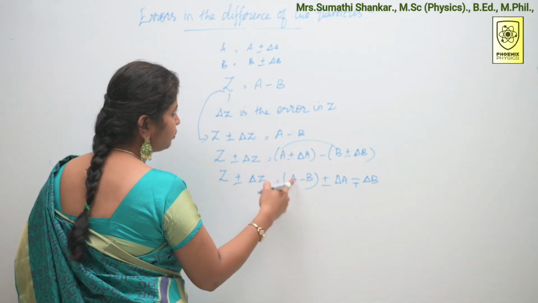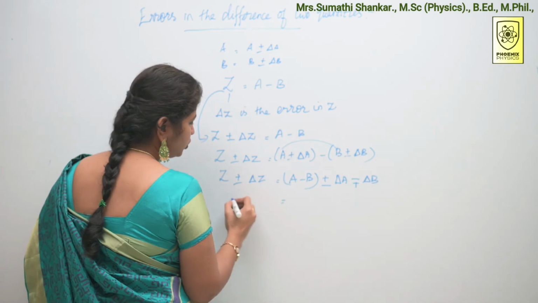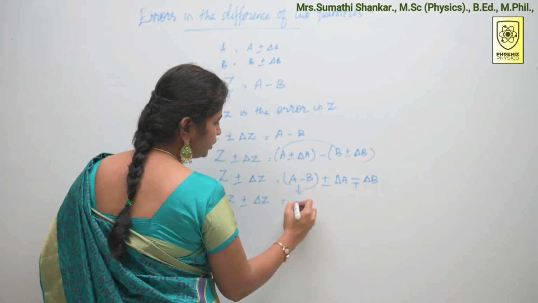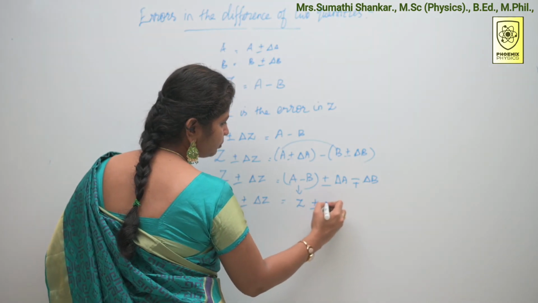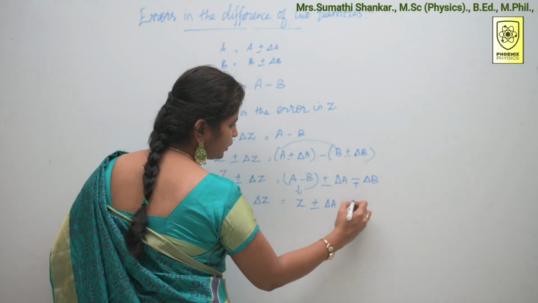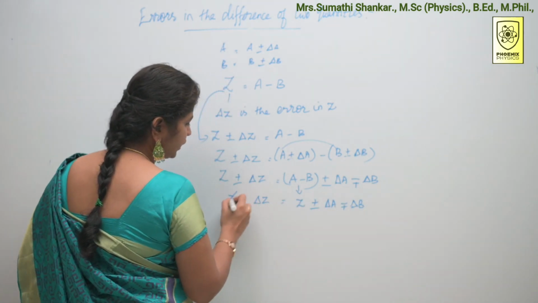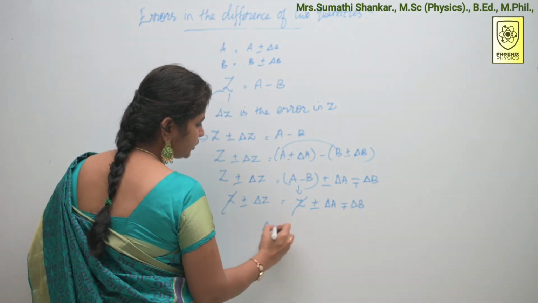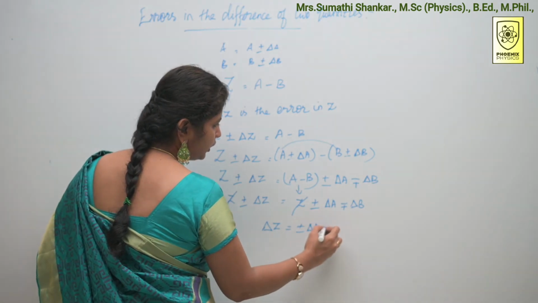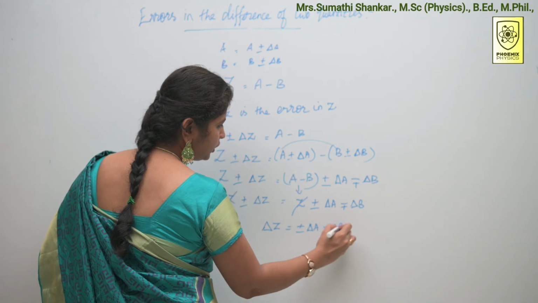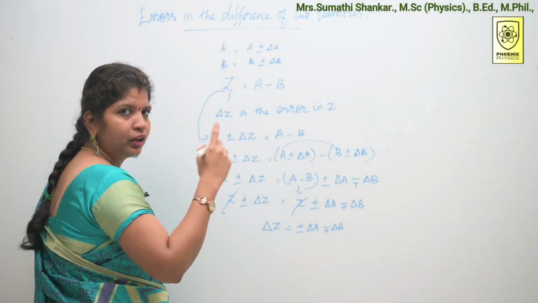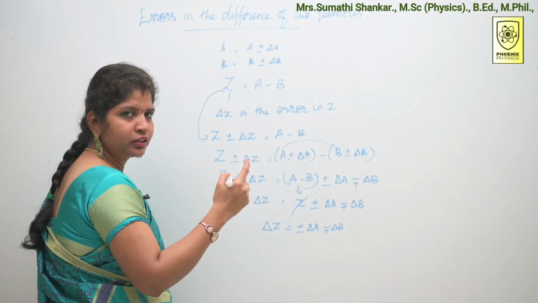You know that A minus B is nothing but our Z. So substitute the value, A minus B is equal to Z plus or minus delta A minus or plus delta B. Cancel this Z. The final answer is delta Z is equal to plus or minus delta A minus or plus delta B. Here also there are four possibilities: plus plus, minus plus, plus minus, minus minus.